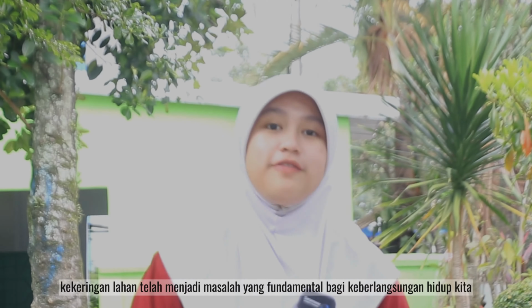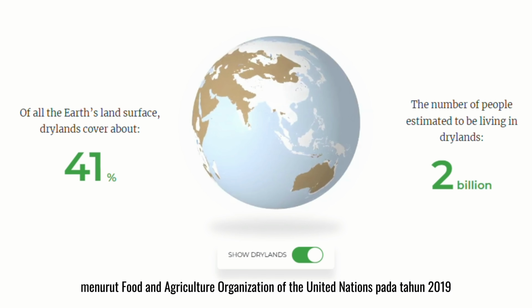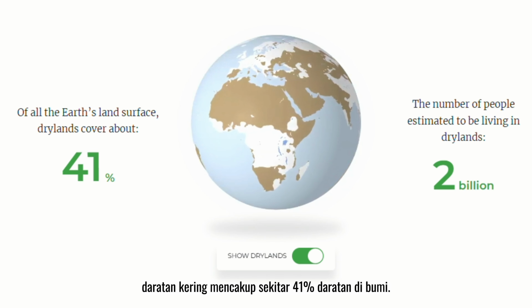Land drought has become a fundamental problem for our survival. Dry land itself is land with low rain intensity, lacking nutrients, and difficult to plant. According to the Food and Agriculture Organization of the United Nations in 2019, dry land covers around 41% of the land on Earth.